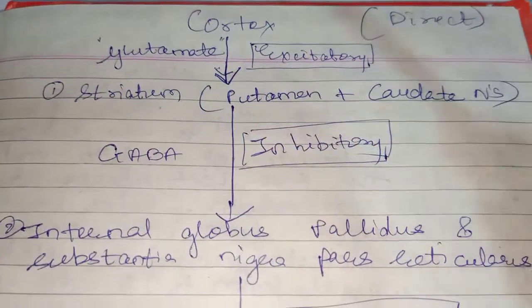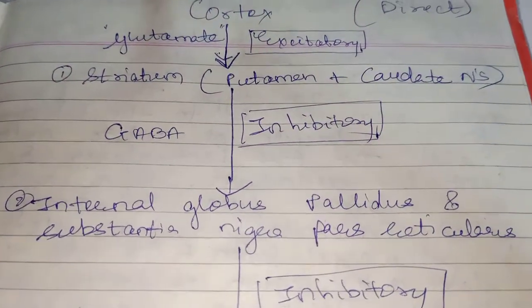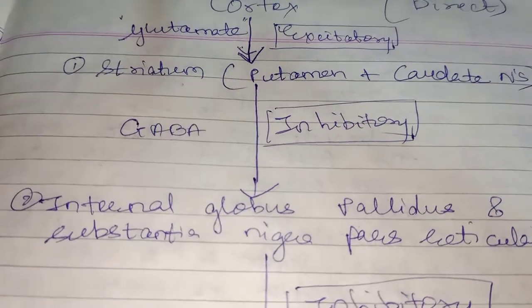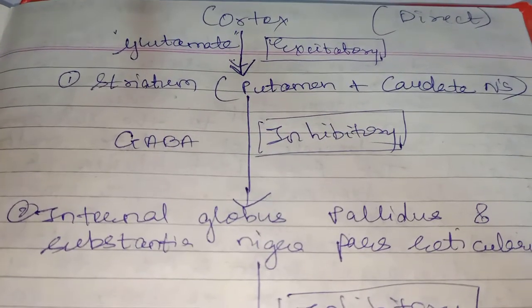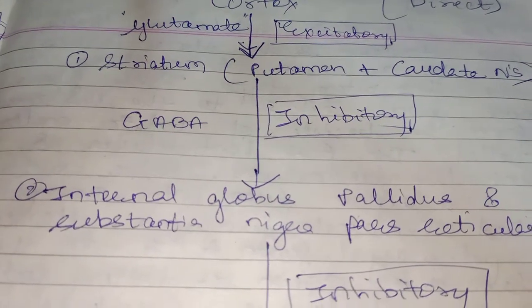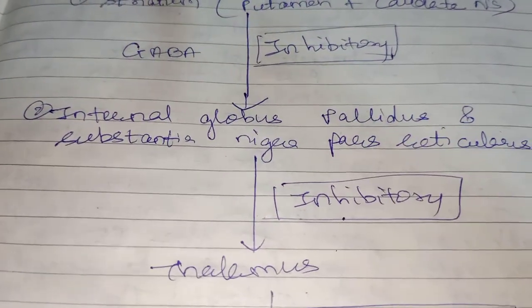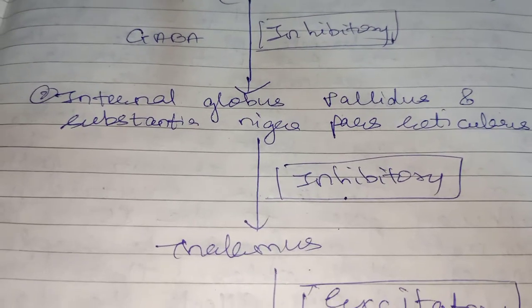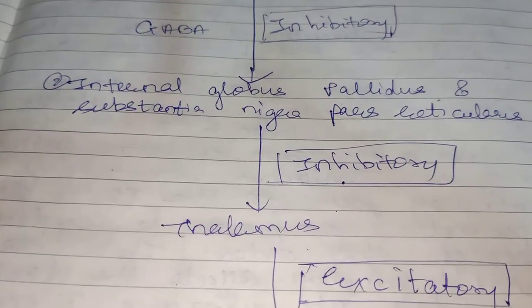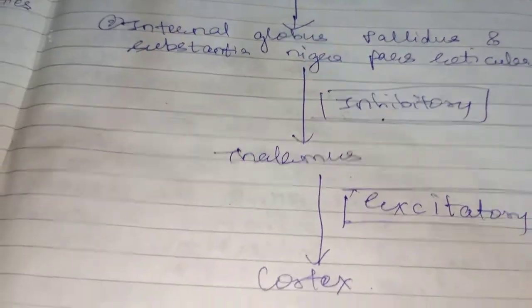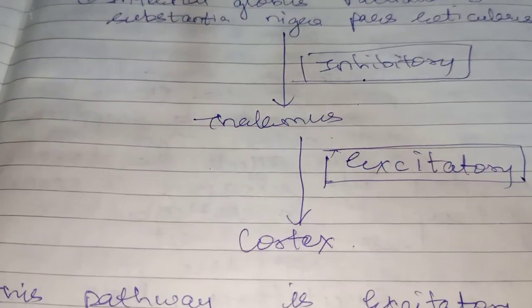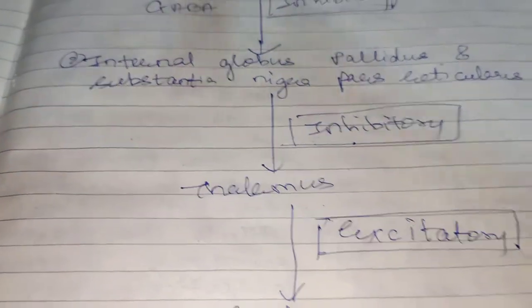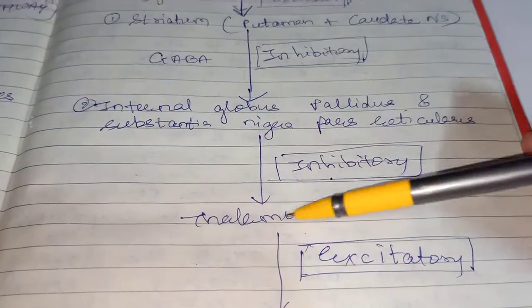Please, this is very, very important. This is the pathway of the basal ganglia.